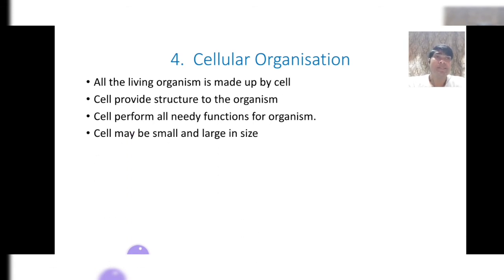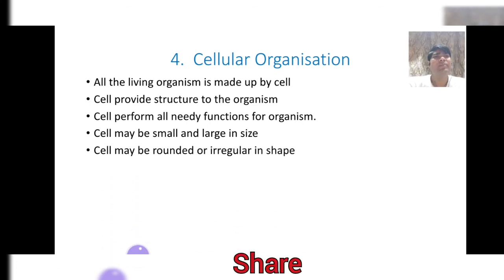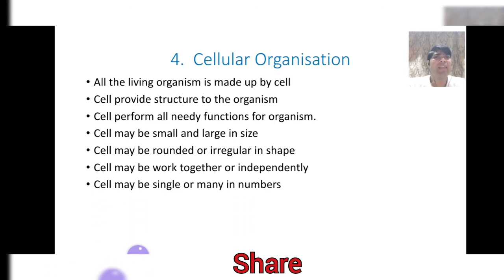A cell may be small in size or large in size, rounded in shape or irregular in shape. Cells may be different in shape, size and functions. Cells may work together or independently, and may be single or grouped.